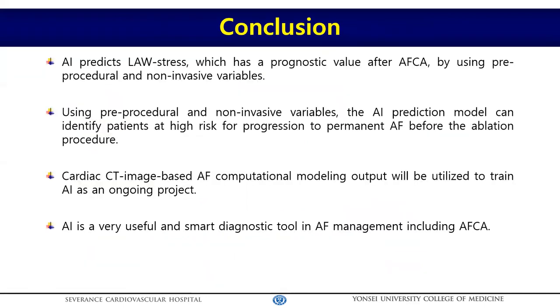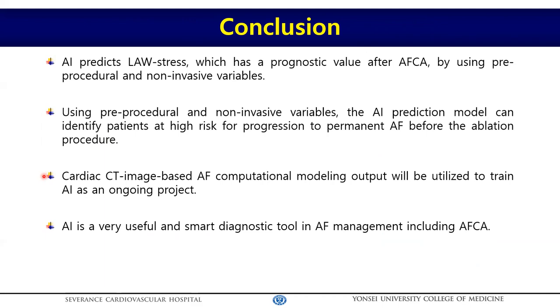Okay, in conclusion, ladies and gentlemen, AI predicts LA wall stress, which has a prognostic value after catheter ablation, by using pre-procedural and non-invasive variables. Using the pre-procedural and non-invasive variables, the AI prediction model can identify patients at higher risk for progression to permanent AFib, even after catheter ablation, before the procedure.